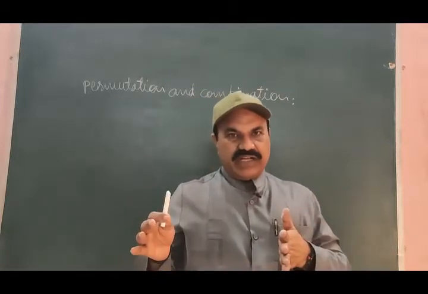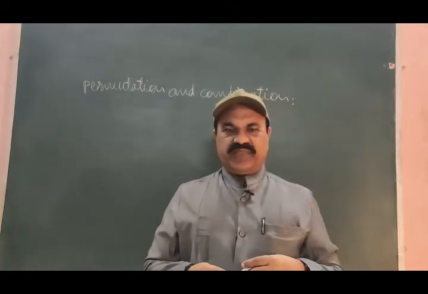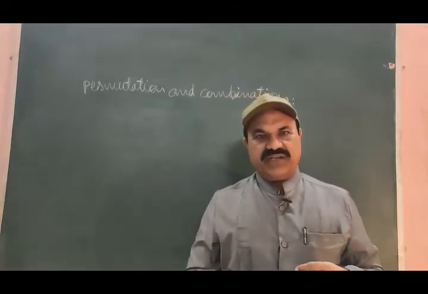This is the difference between permutation and combination. Let us first study permutation.